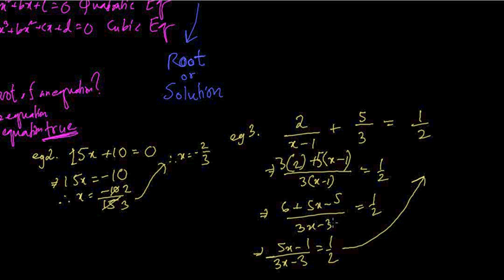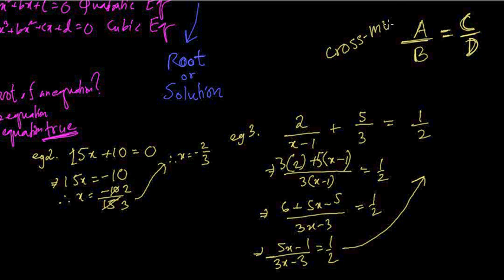Now there is a thing in equation solving of this sort: when you have upstairs by downstairs equals upstairs by downstairs, it has to be like this. This by this equals this by this. When you have this, you can cross multiply. Remember, you cannot cross multiply all the time. Say if there was plus e here, you cannot do that. You can only cross multiply when you have upstairs by downstairs equals upstairs by downstairs.